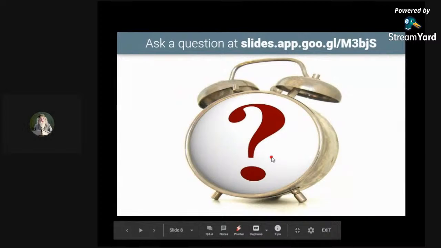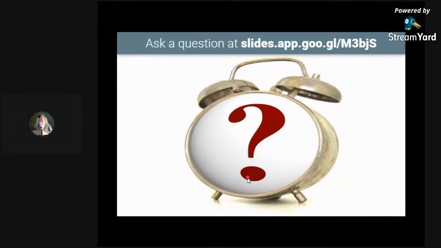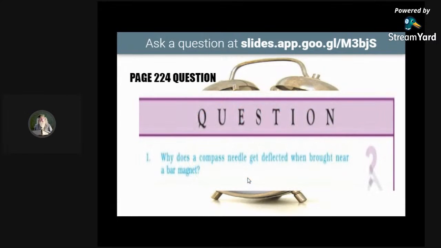Now you can see a clock is there on your screen, but there is a question mark. That means you have to find out the time of the clock. That means there is a question now. So answer the question. This is page number 224 question on your screen.